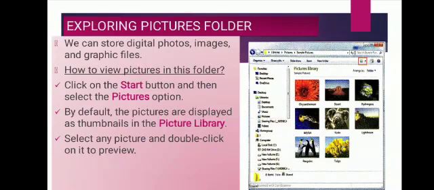Now select any picture and double click on it to preview. Or if you want to change it, for example, for viewing the next or previous image, clockwise or anti-clockwise rotation of the image, magnification or reduction of an image, we can also use the slideshow option to run the pictures in an automated mode.